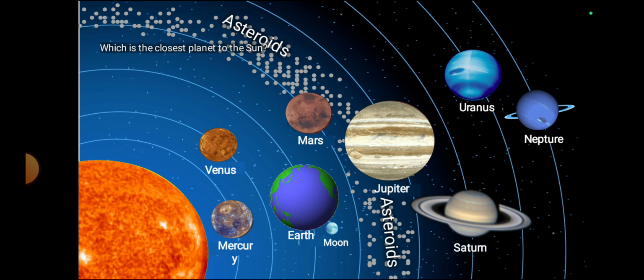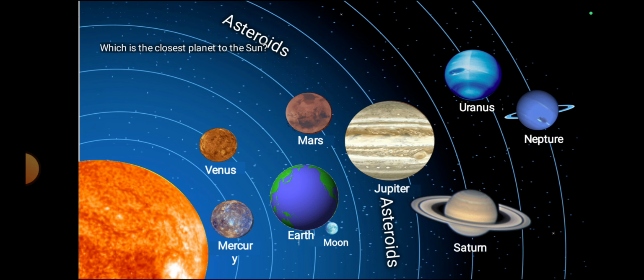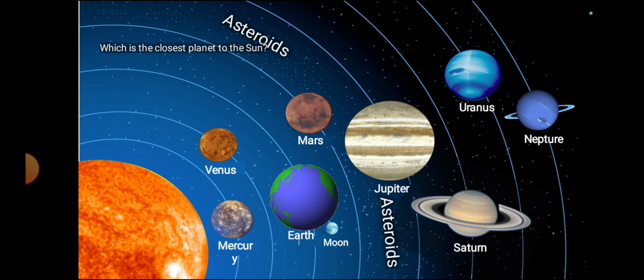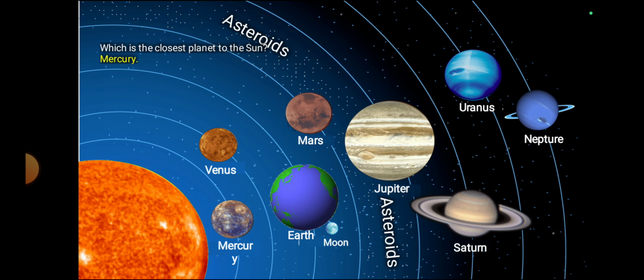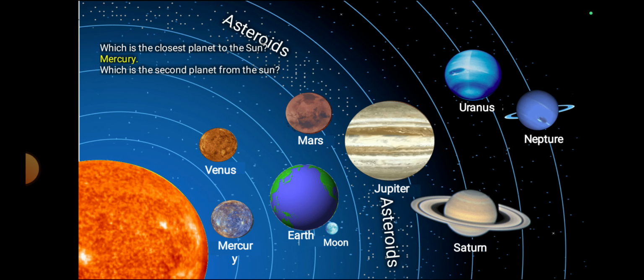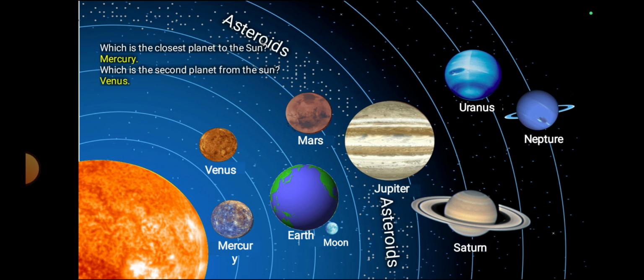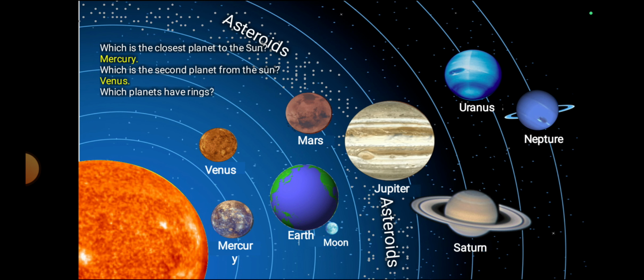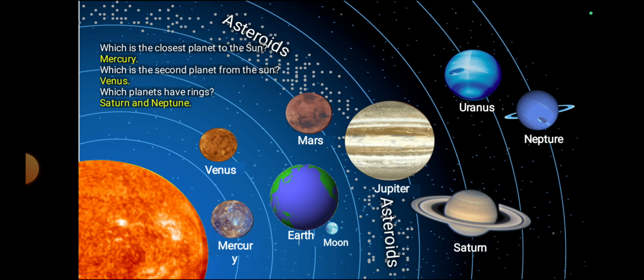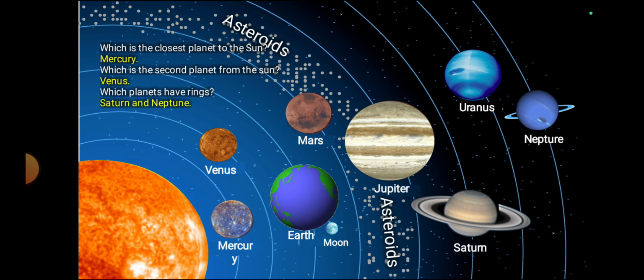Which is the closest planet to the sun? సూర్యునికి దగ్గరగా ఉన్నటువంటి గ్రహం ఏది? ఈజీగా చెప్పొచ్చు మనం, మెర్క్యూరీ. Which is the second planet from the sun? Venus. Which planet has rings? Saturn and Neptune also.